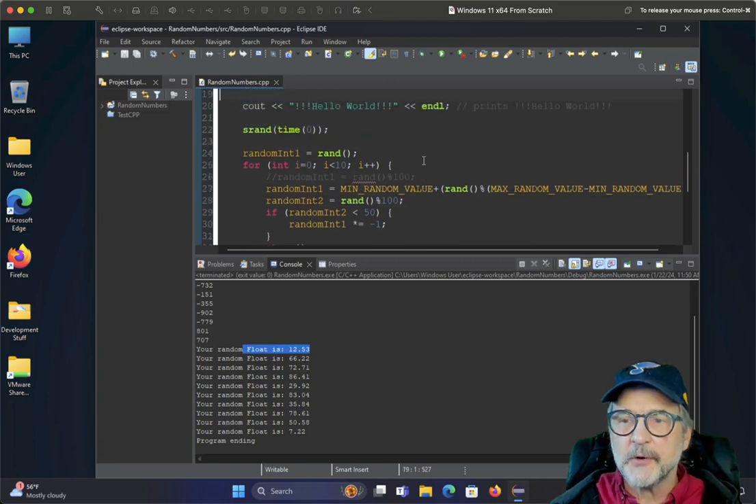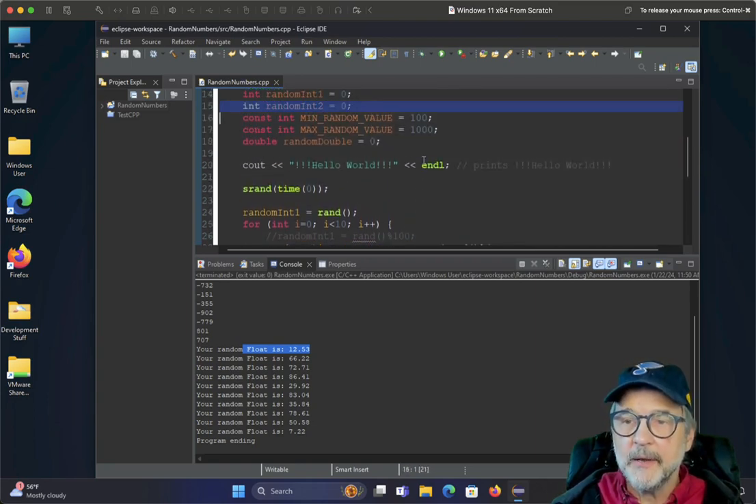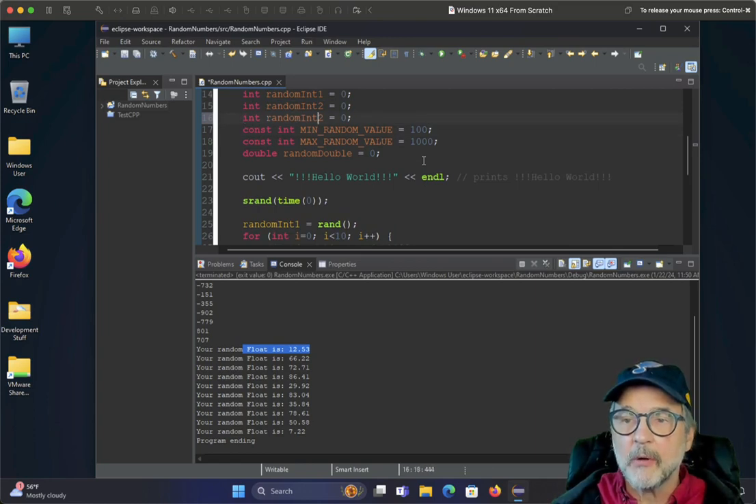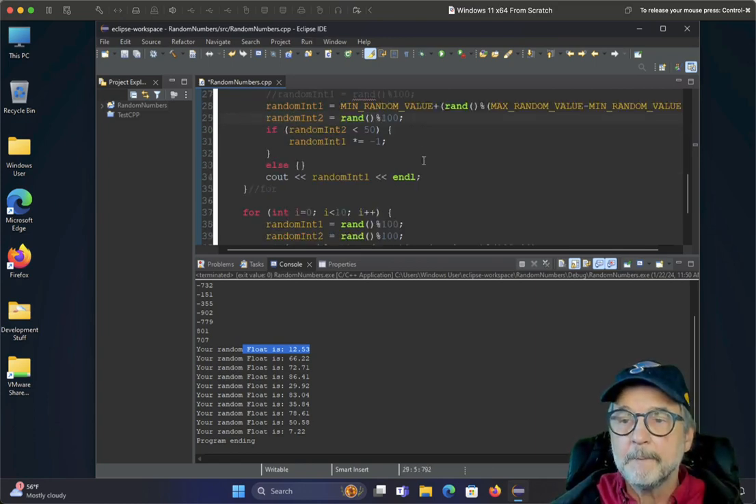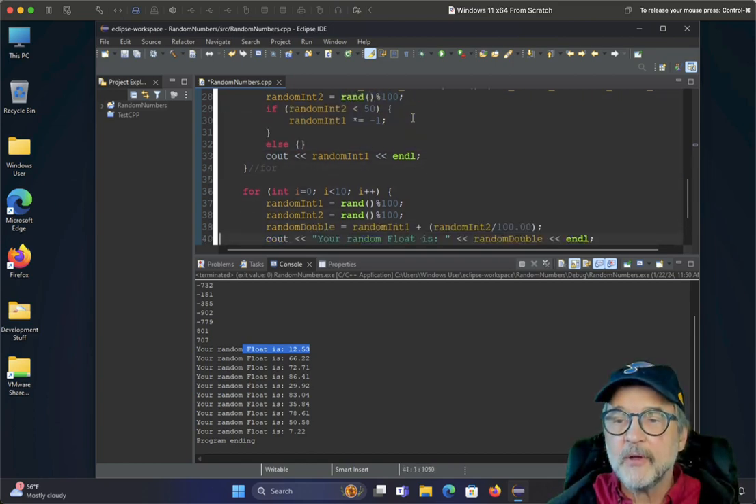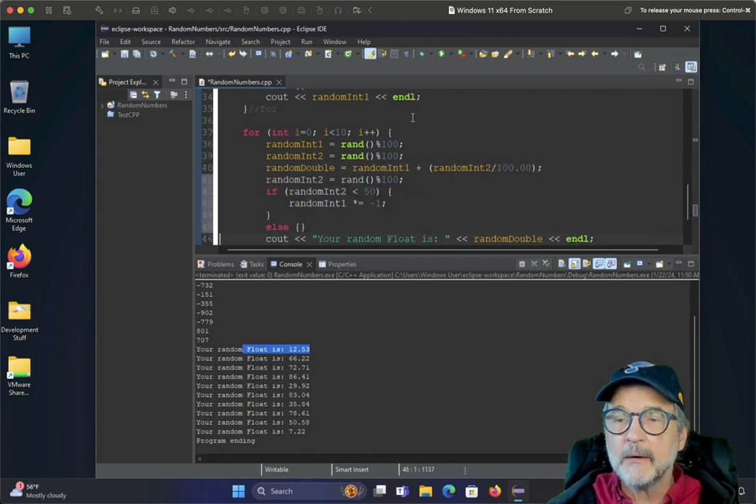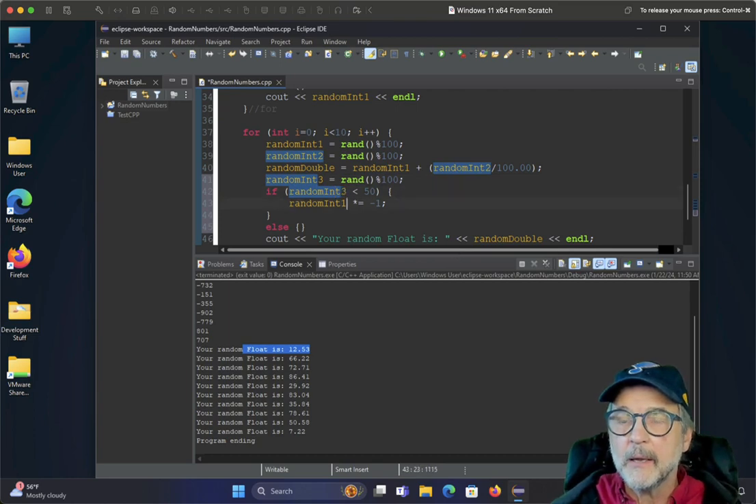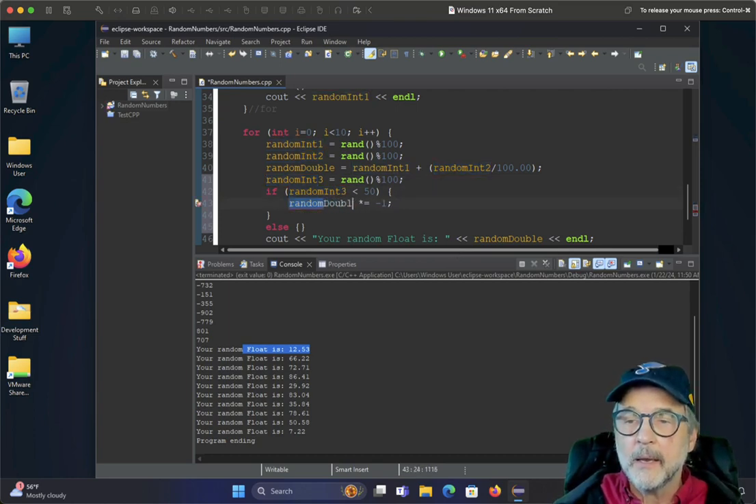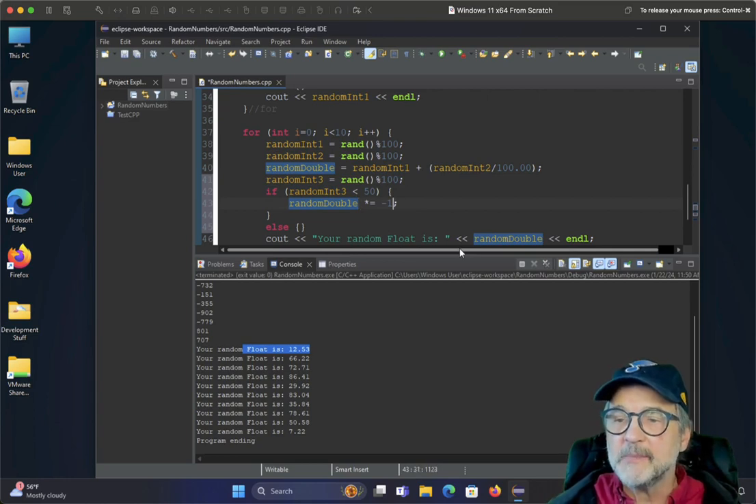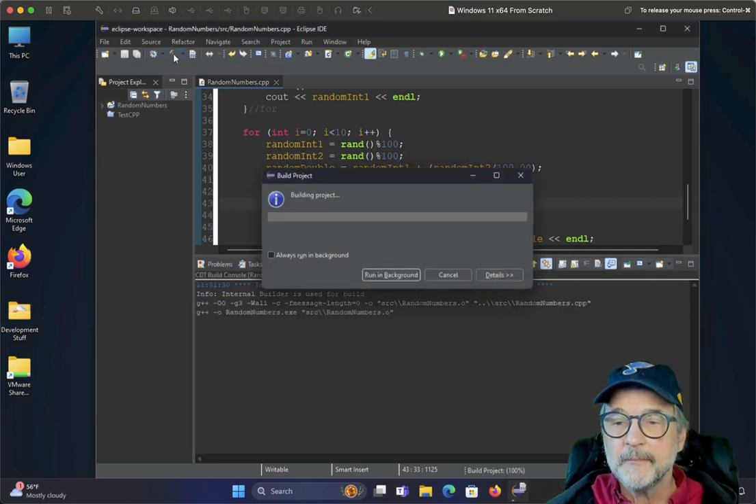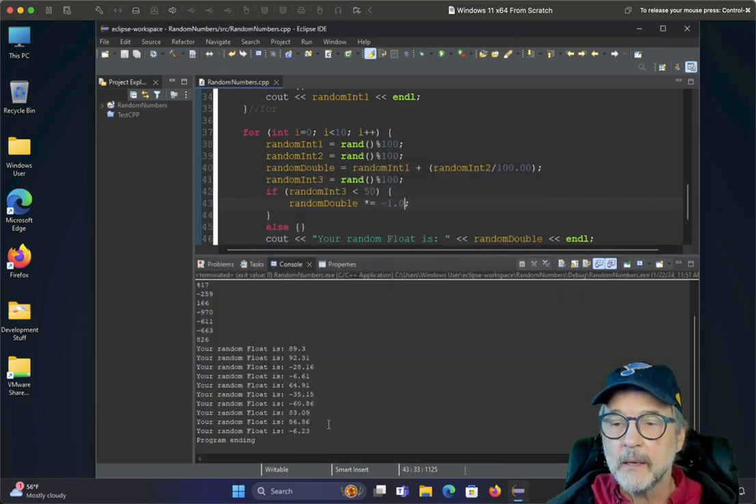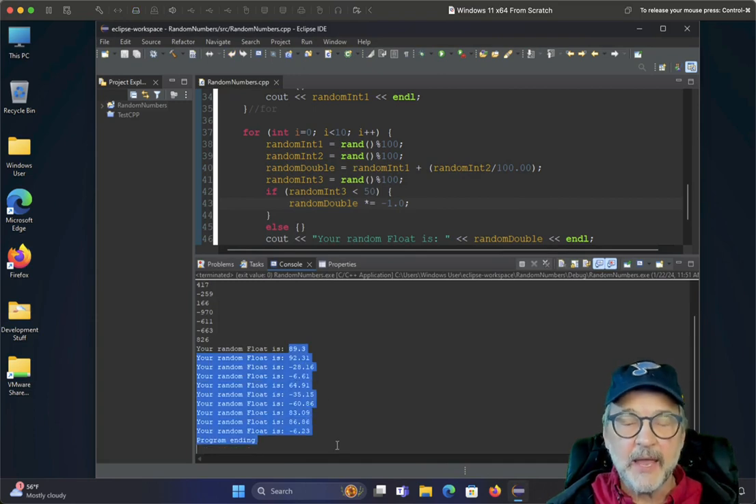And to do this for floating point, I'm going to go up here and create another random integer. This time I'm going to call it random integer 3. I'm going to go ahead and copy this code, put it right here. Instead of random 2, make it 3, and change that to random double. And let's make it negative 1.0. And let's see what we get now. All right, we've got both positive and negative random numbers.